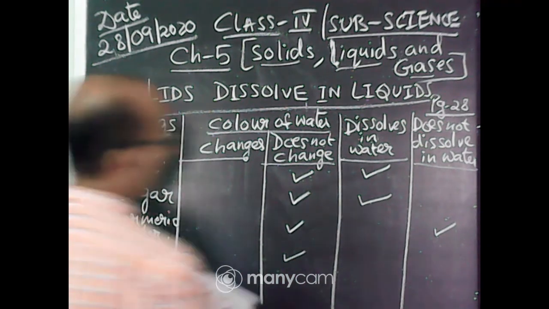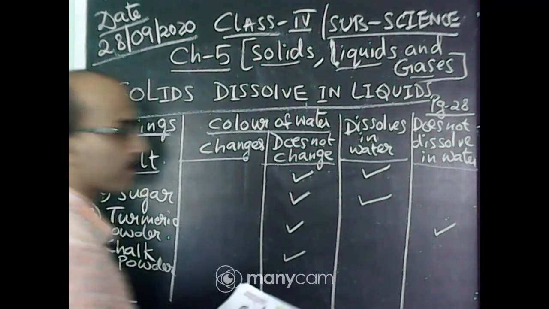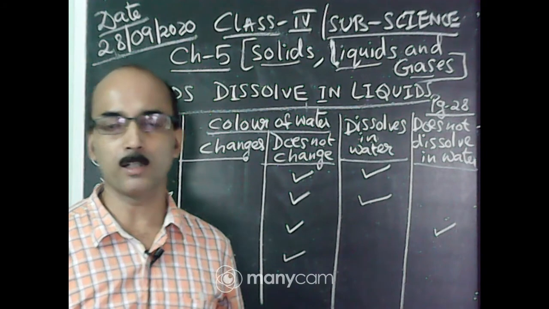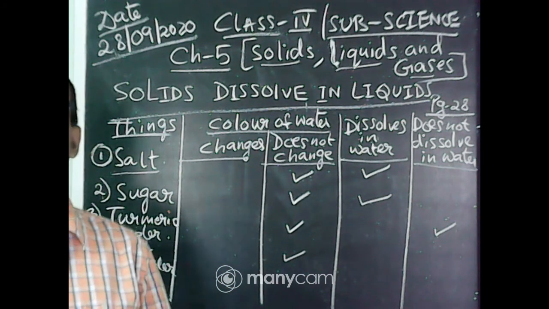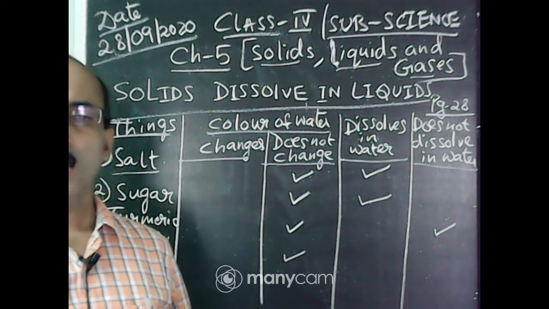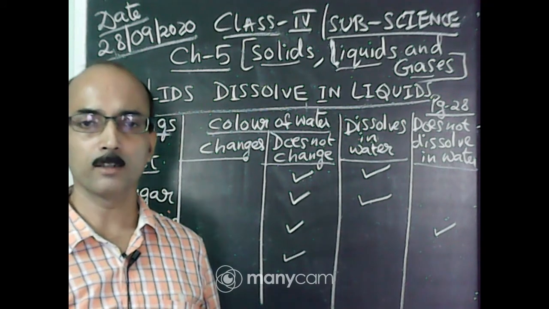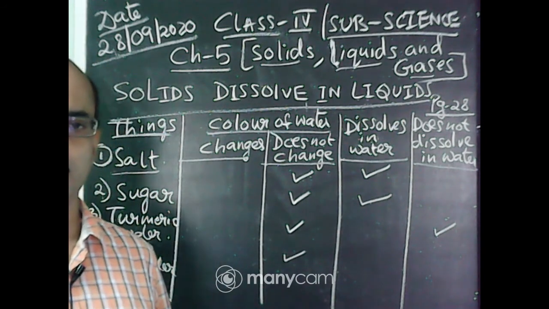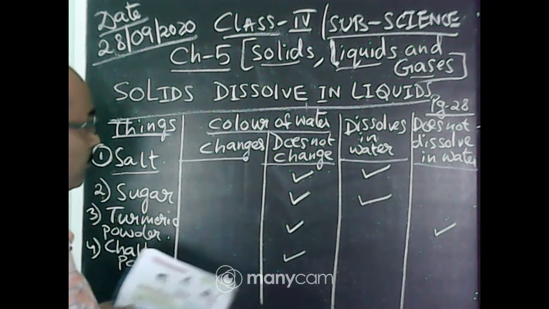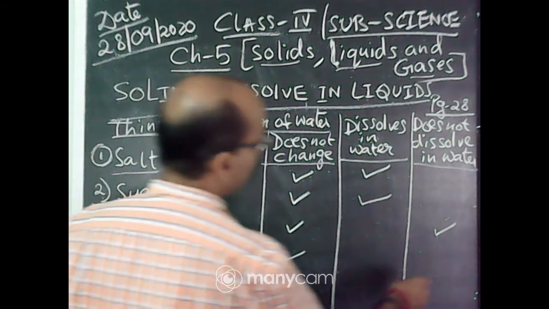Then does not dissolve, because some part of the chalk powder, some amount of chalk powder will settle at the bottom, and some part may be at the top of the water, become a suspension, okay, become a layer. So I will tick mark in does not dissolve.